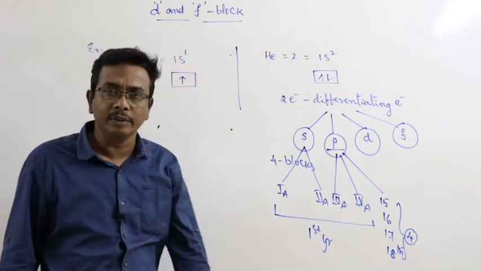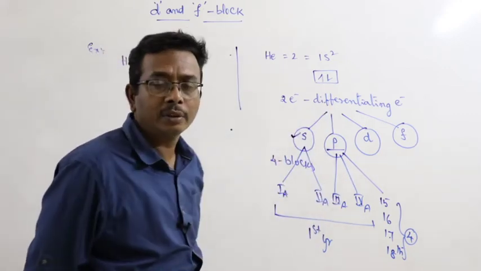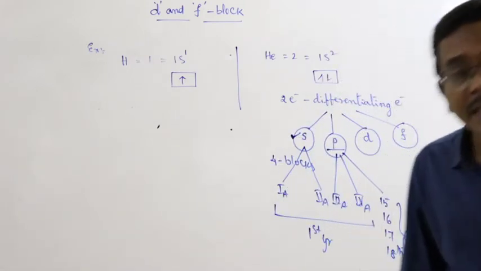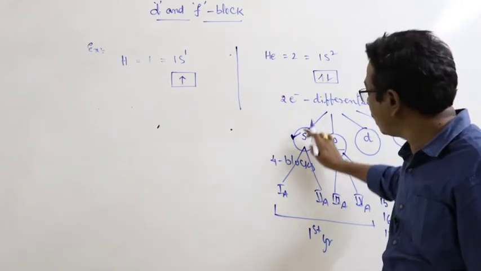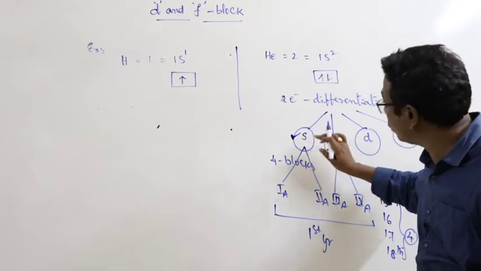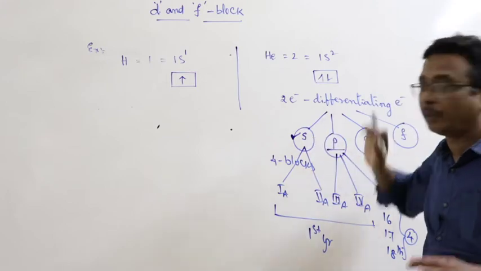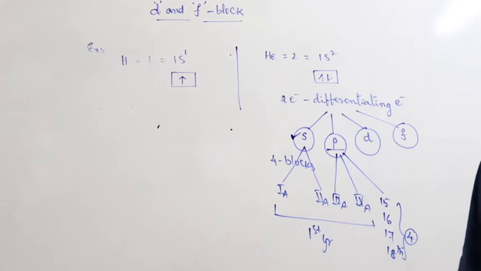Okay, right. But how can you understand the word s block elements? The elements in which the differentiating electron goes into the s subshell, or s orbitals, are known as s block elements. What are the s block elements? First A and second A.